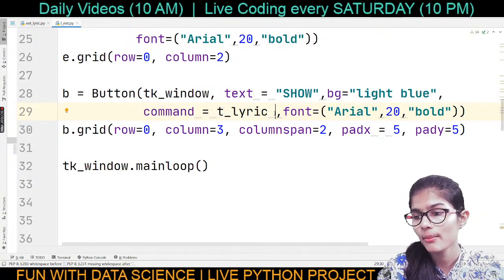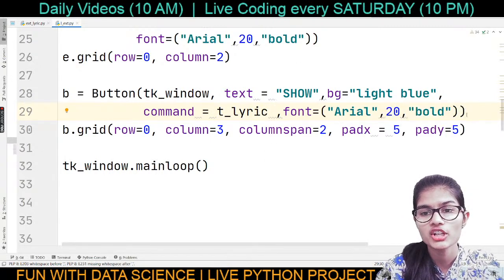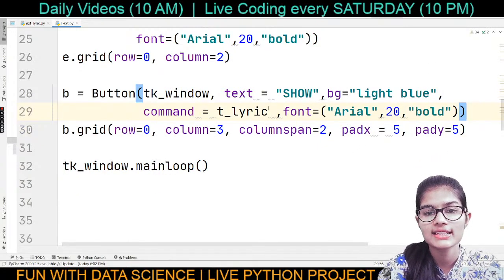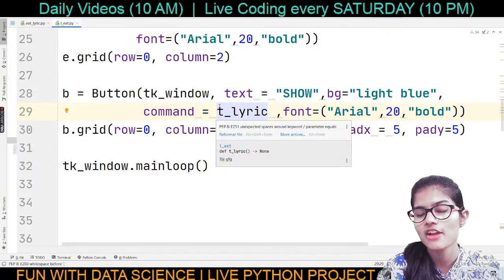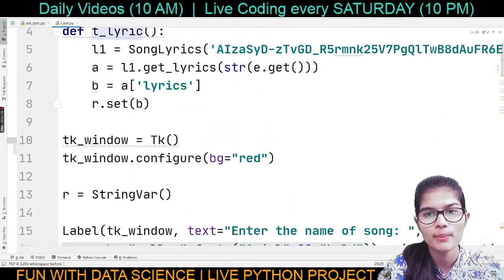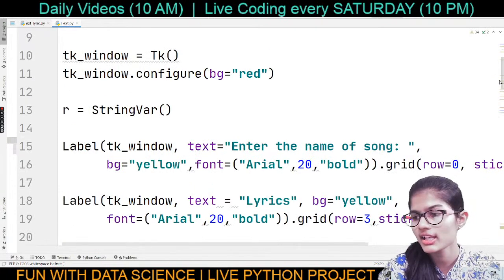I hope I am making things clear to you, guys, that you do not have to add brackets in the function calling onto the command option. You do not have to do that at all. So these are the things you can do here, or you can simply write these particular things.